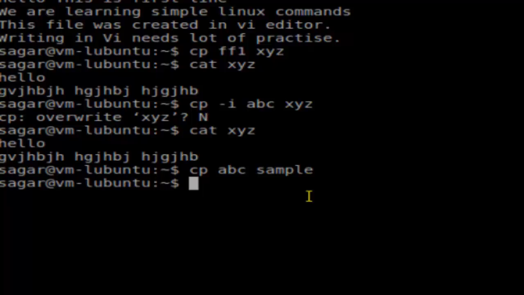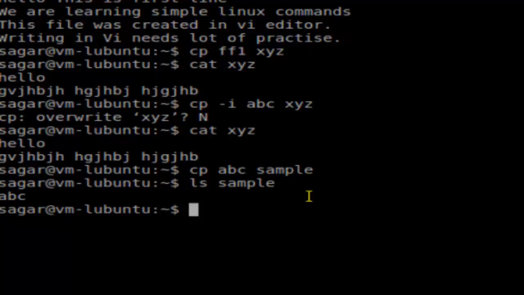Now if I do ls sample, it should display that file, abc. As you can see, that file exists in there. So that's how you can use the cp command to copy files in Linux. So that's all about copying files.